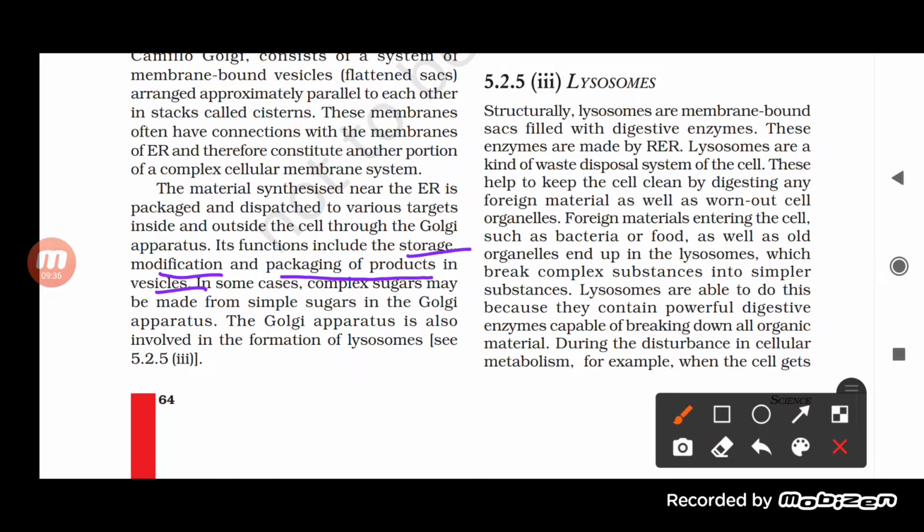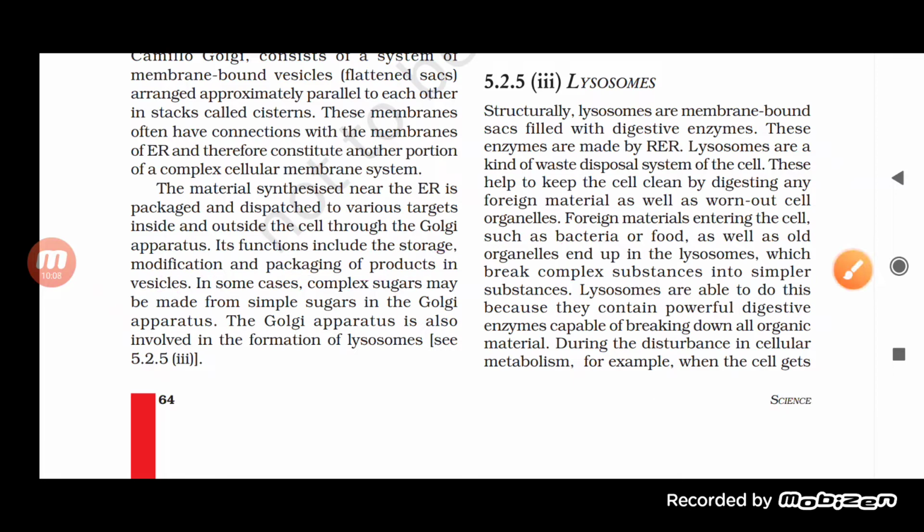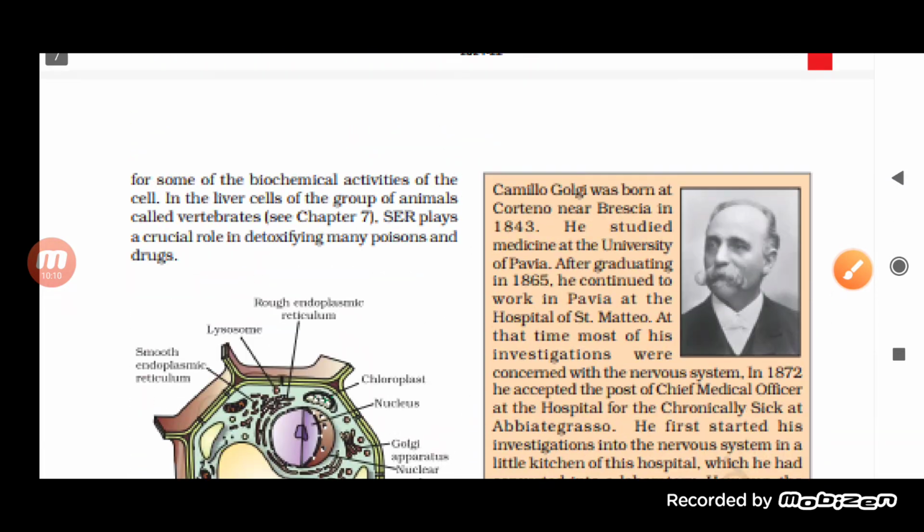Sometimes complex sugar is made from simple sugar in the Golgi apparatus. The Golgi apparatus is also involved in the formation of the lysosome, which we also call the suicidal bag. So this is also a site for manufacturing lysosomes.